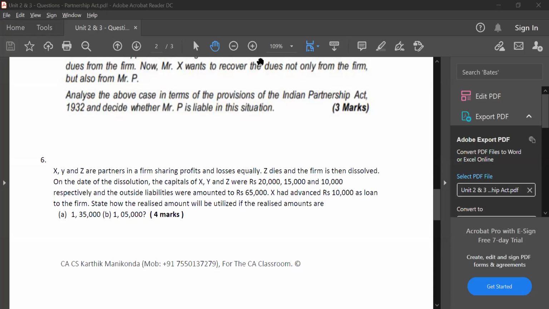Two cases, guys. First case, if the amount realized is 1,35,000. Second case, if the amount realized is 1,05,000. Fairly simple problem, guys. So I'm getting answers. Harshal, correct. Harshal's answer is correct.